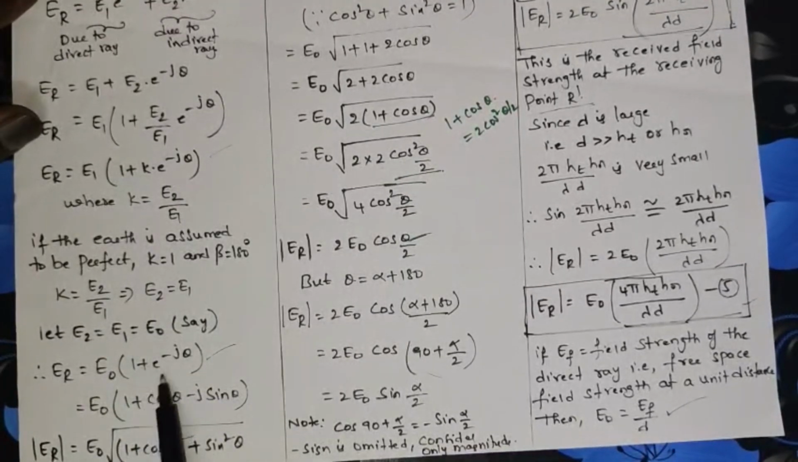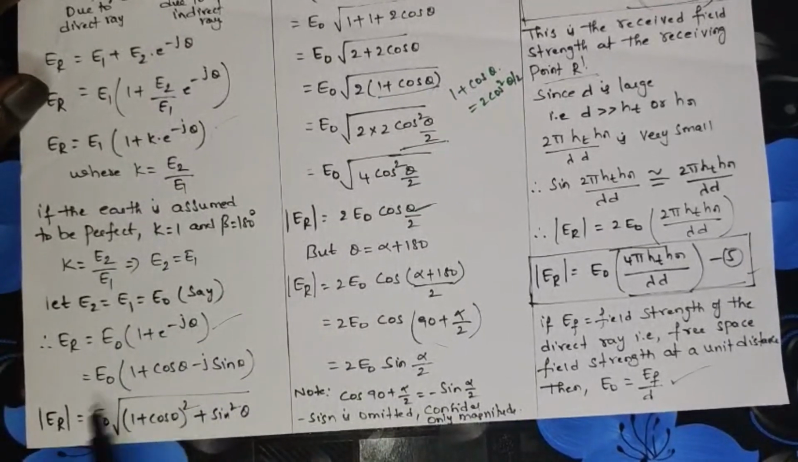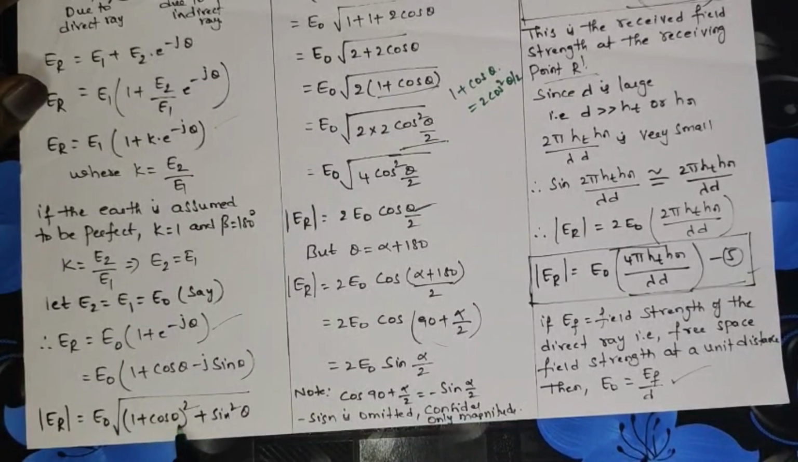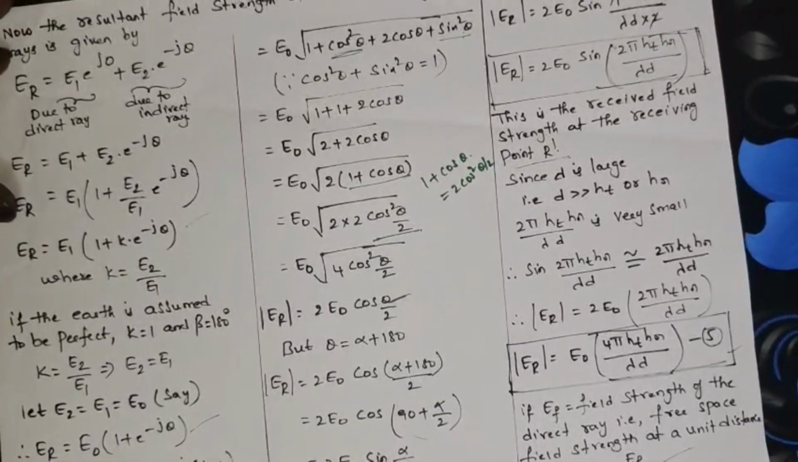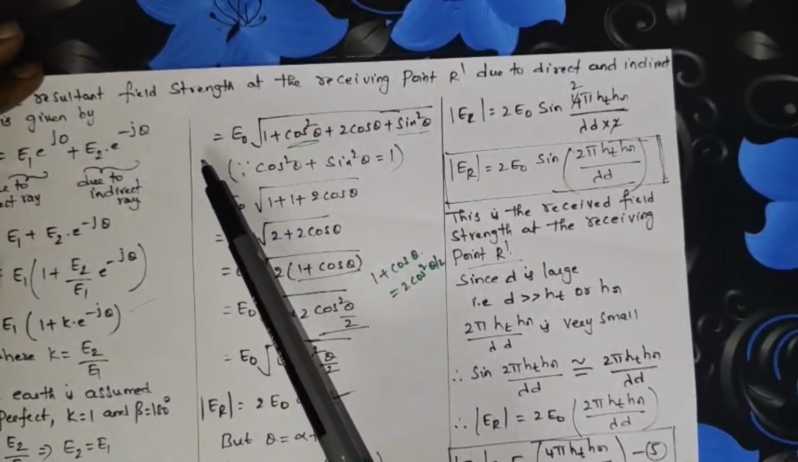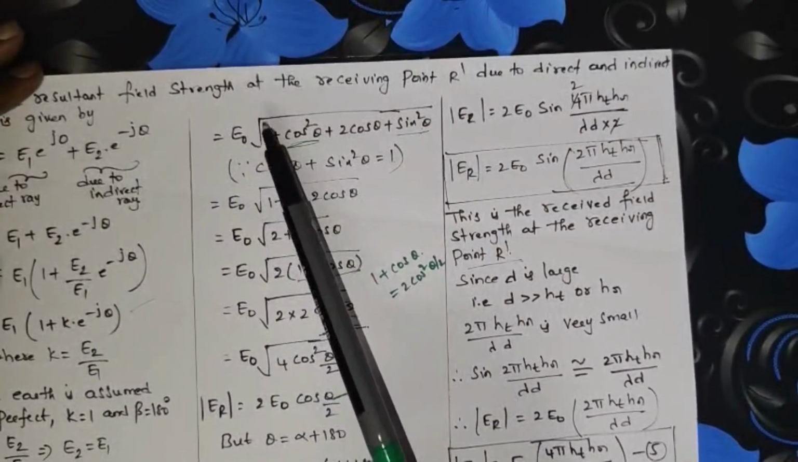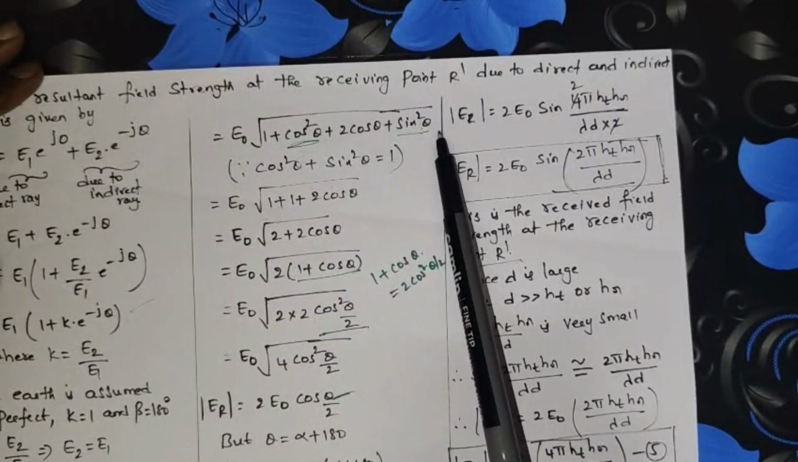And here the formula for e power minus j theta is cos theta minus j sin theta. Apply magnitude for this: E0 of square root of (1 plus cos theta) whole square plus sin square theta. Okay, this equation can be written like this: mod Er is equal to E0 of square root of 1 plus cos square theta plus 2 cos theta plus sin square theta.